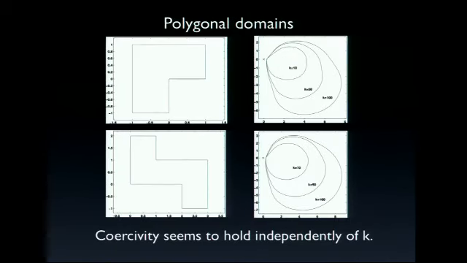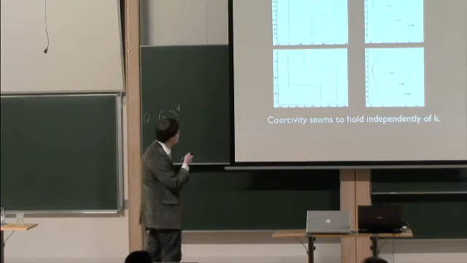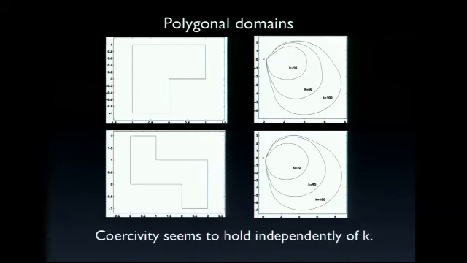Okay, for polygonal domains, it actually behaves exactly the same. Here's the star-shaped domain, and here's even a very nice non-star-shaped domain. And again, the coercivity constant seems almost independent of the wave number, which is again very surprising, because when one looks at analytic attempts to prove this, we usually distinguish between trying to prove something for convex, star-shaped, and then, well, we haven't even dared looking further yet, but it seems to be relatively independent of whether it's convex, star-shaped, or even non-star-shaped.